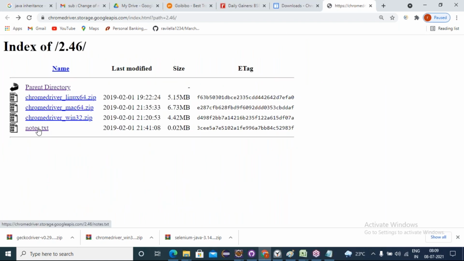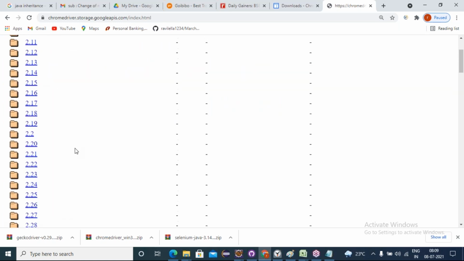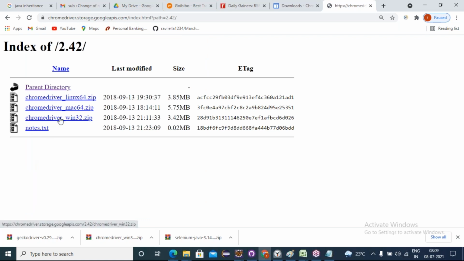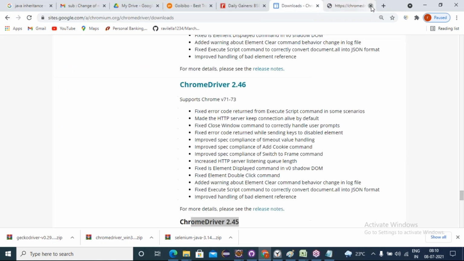And after knowing that, click on the parent directory. Where is 2.42? You click on 2.42. Then you download this. Understanding or not? Yeah. So if you want to work with older browsers, I am telling the workaround.